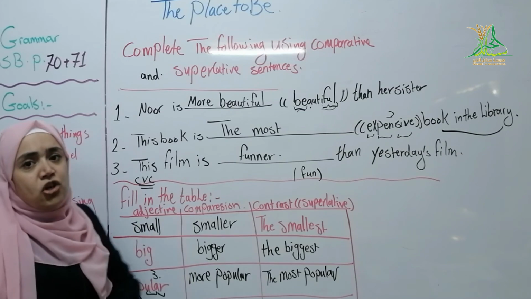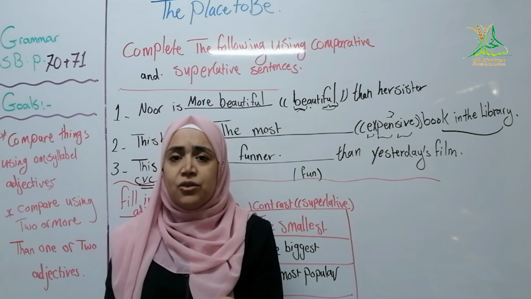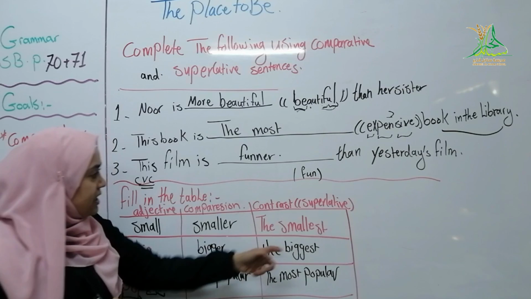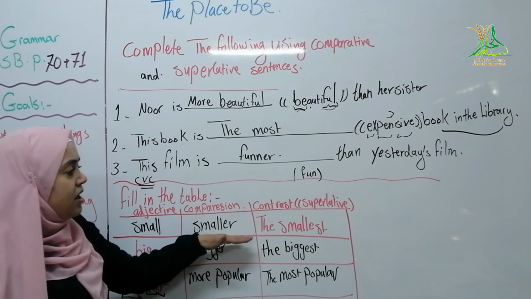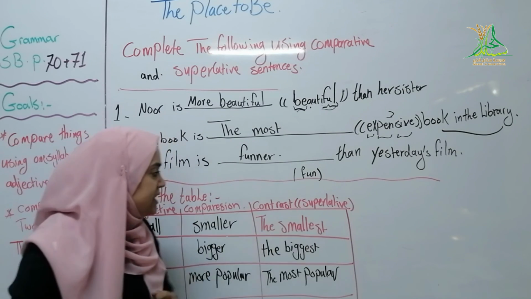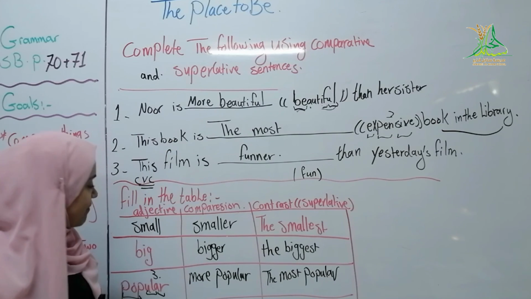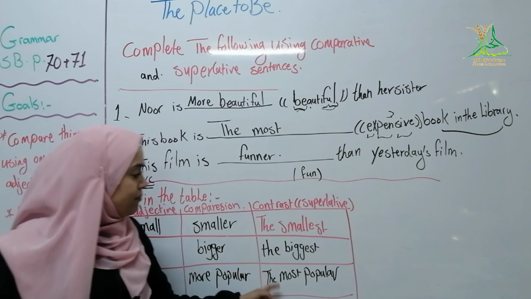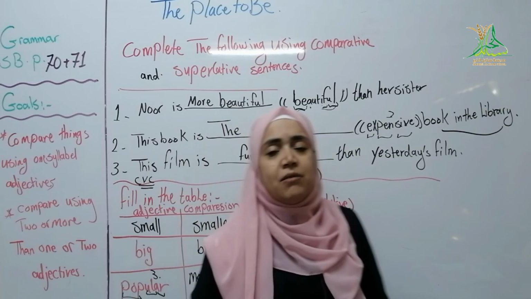So that's it. When we want to compare between two things, we use er or est. Compare with er. We contrast, or make a superlative, with est. If we have more than one syllable, we need to add more and the most. More and the most. That was for today.